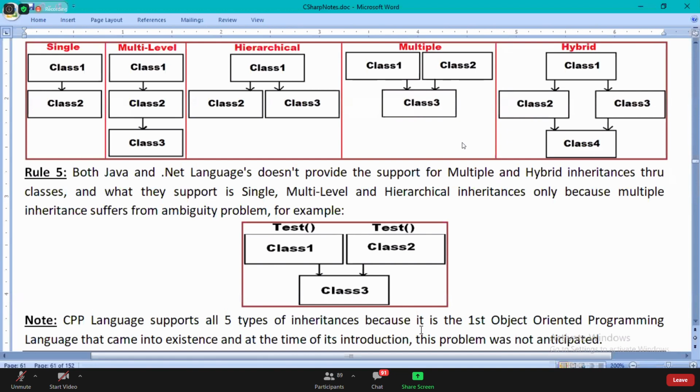Unfortunately, Java and .NET languages don't support this. Later on, they identified this ambiguity problem, and when they identified it, they stopped support for multiple and hybrid inheritances. So this is what exactly happened, guys. This is about the types of inheritance. Understood the fifth one? Next.